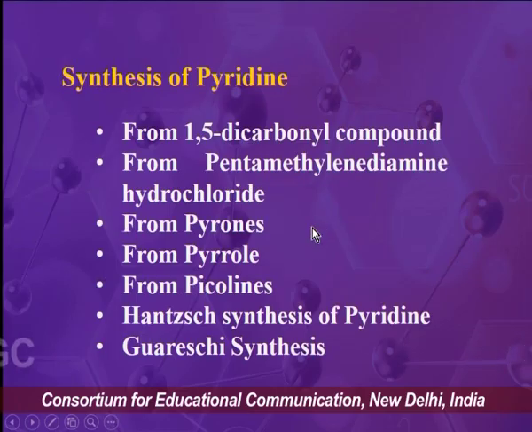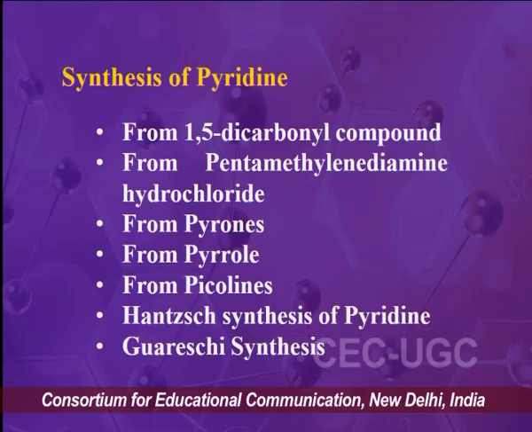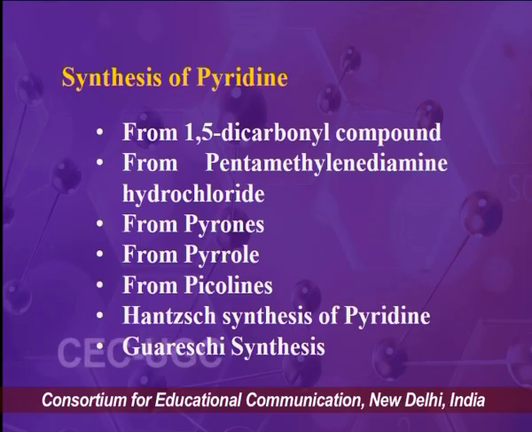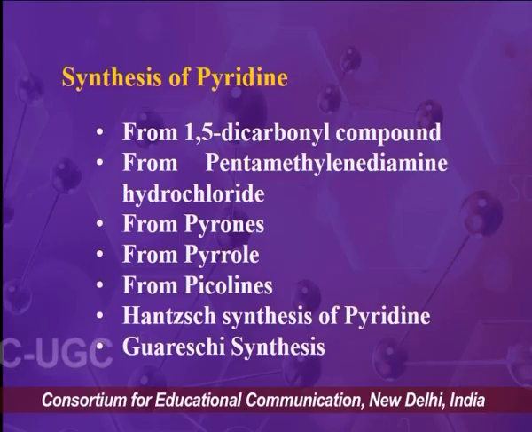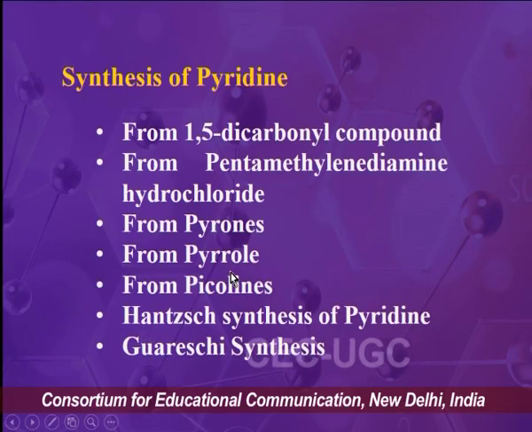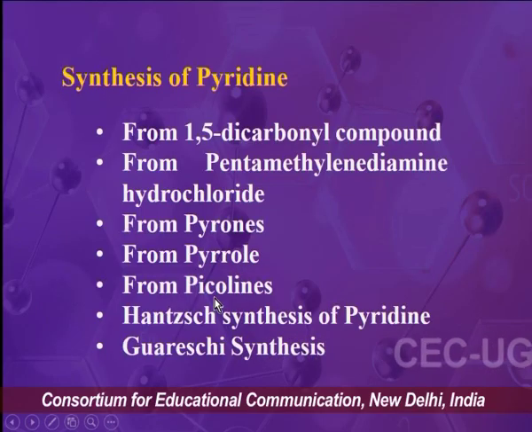After physical properties, we are going to discuss the synthetic methods used for the synthesis of pyridine. First we will discuss the synthesis from 1,5-dicarbonyl compound, then from pentamethylene diamine hydrochloride. Then we will discuss the synthesis from pyrones, thereafter from pyrrole, and then from picolines.